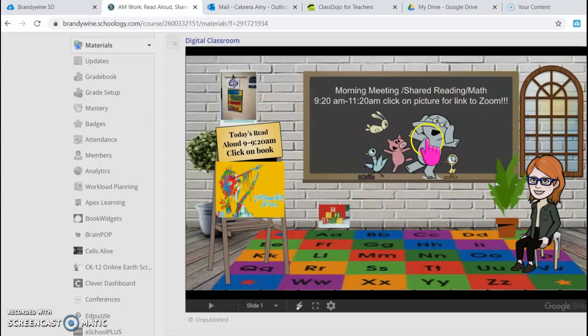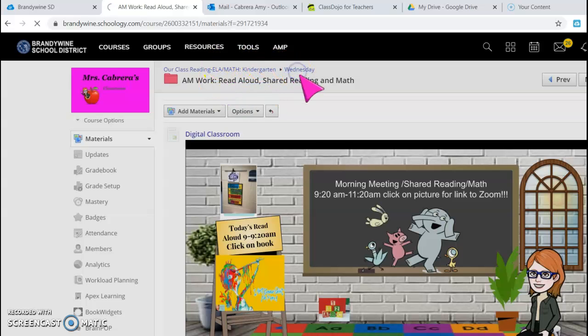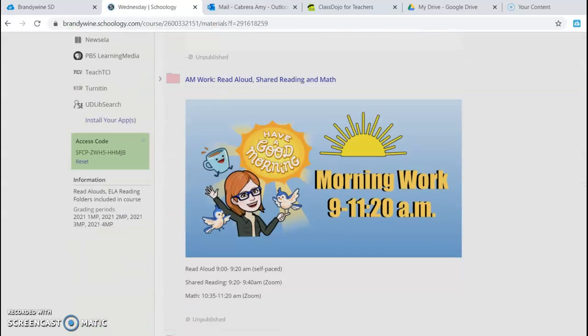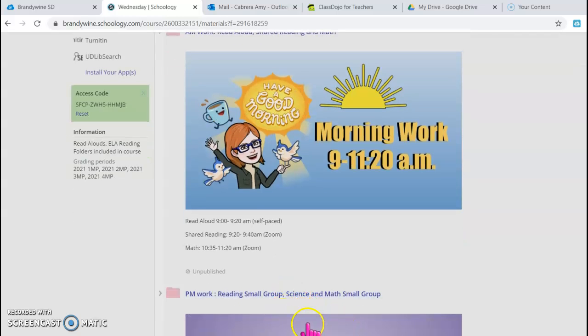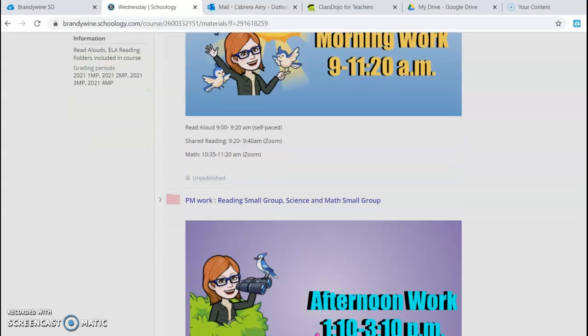If there's a science link, if we're going to have a live Zoom for science, or once we start small groups, we will have a classroom like this, but it will be in the PM folder, and you'll click on the link in the PM folder when we have live science or live reading small group or live math small group. For the first few weeks of school, we will not have live small group reading or small group math, because that's the time we will be assessing students.